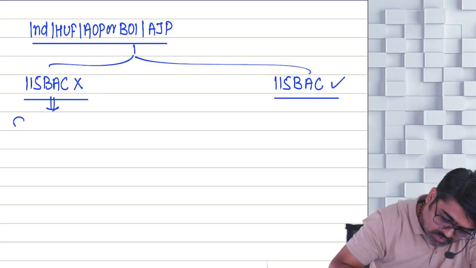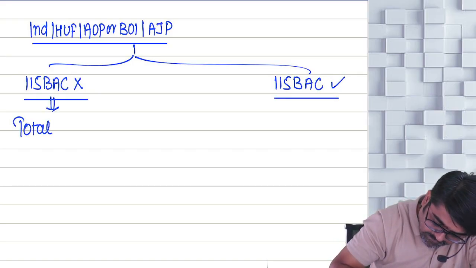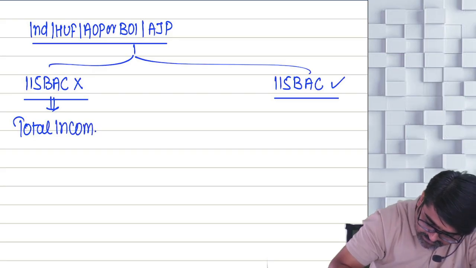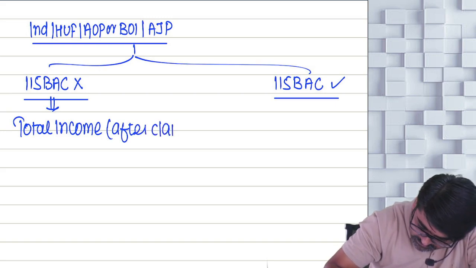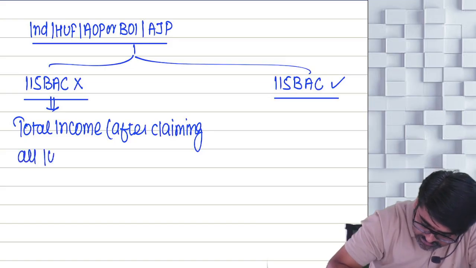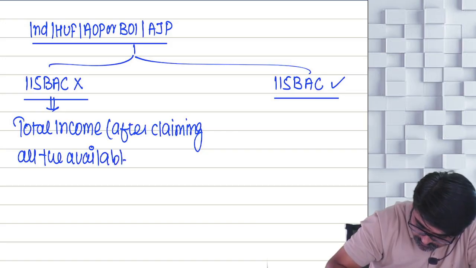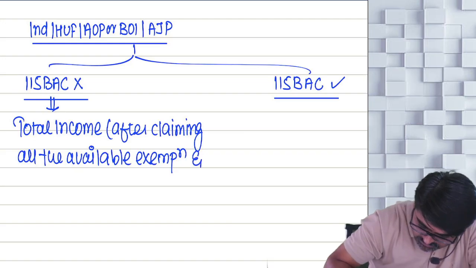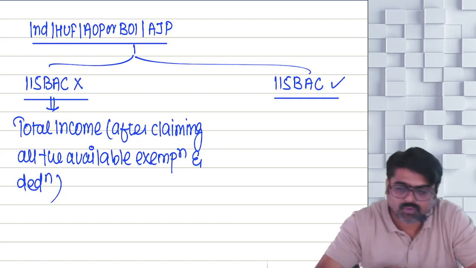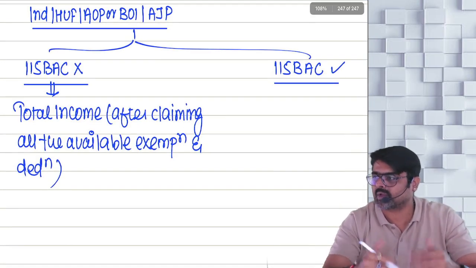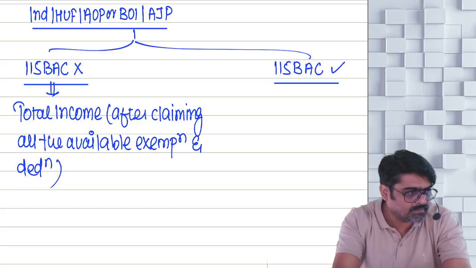First, here you will calculate what? Total income after claiming what? All the available exemptions and deductions. So whatever exemptions and deductions are available, you claim all of them, and after claiming them, you calculate your total income.